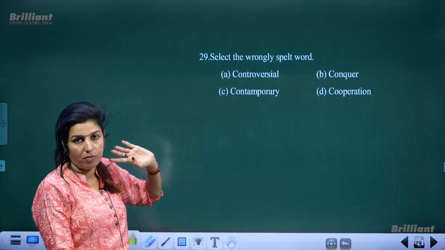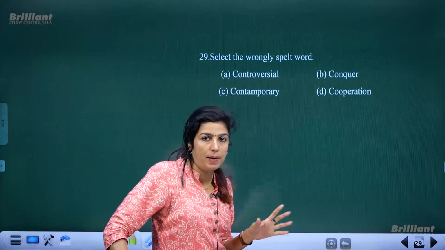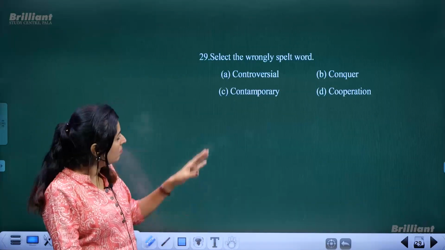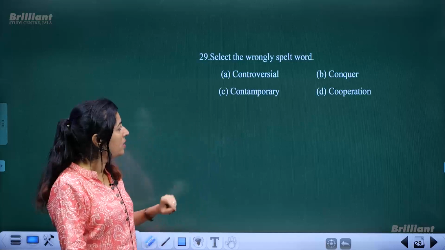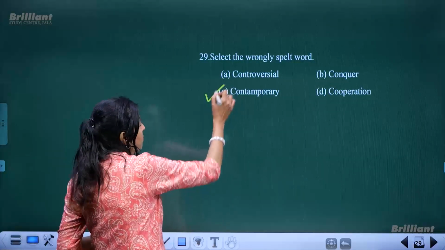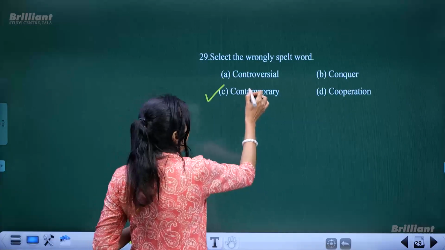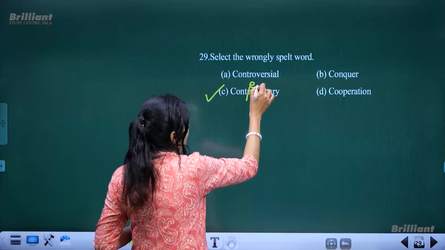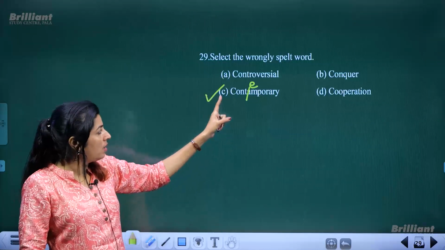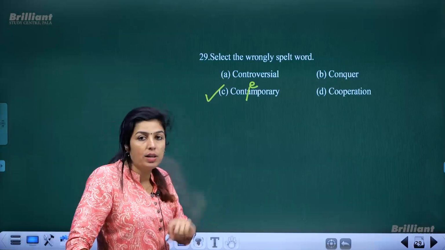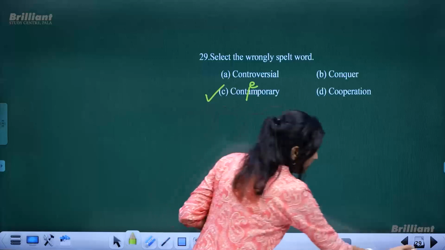Controversial, correct. No error in the spelling. Conquer, this is the spelling. It's not wrong. And then contemporary and cooperation. Cooperation also is right. What is wrong with this word, contemporary? You meant it to be contemporary, but you wrote C-O-N-T-A, which is wrong. It should have been C-O-N-T-E. If you are asked, this is actually the wrongly spelt word. So, the answer is option number C. This word has been written with wrong spelling, and how will you correct it? C-O-N-T-E-M, not A-M. Okay.